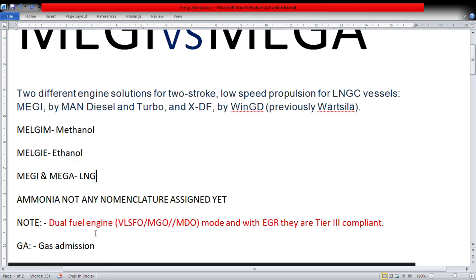Now, dual fuel engine means what? VLSFO, MGO, MDO mode, and with EGR, exhaust gas recirculation, they are Tier 3 compliant. So keep in mind, dual fuel engine with EGR. I have also made a separate video on the ways and methods in detail. It's a lengthy video of maybe more than half an hour on how to reduce NOx and SOx, all the methods, SCR, selective catalytic reduction, and everything. We inject water in the combustion chamber; all these techniques have been discussed.